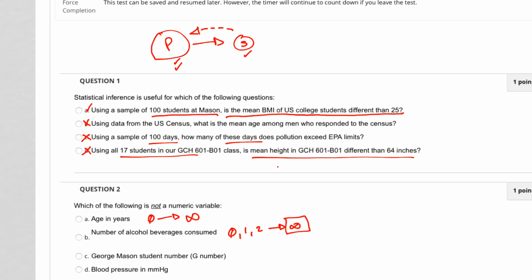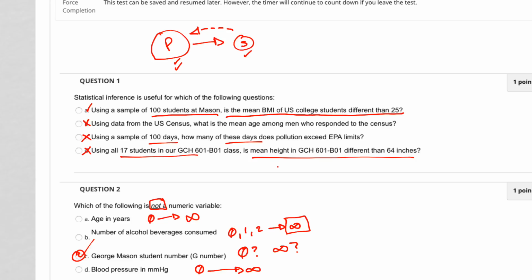George Mason's student ID number, the G number. So can somebody have a G number that's 0? Can somebody have an infinite G number? No. Blood pressure in millimeters of mercury. Can somebody have a blood pressure of 0? Yes. If you're dead, you have a blood pressure of 0. Can you have a blood pressure of infinity? Yeah. You can have it pretty high. So out of all of these, the one that is not a numeric variable is C.